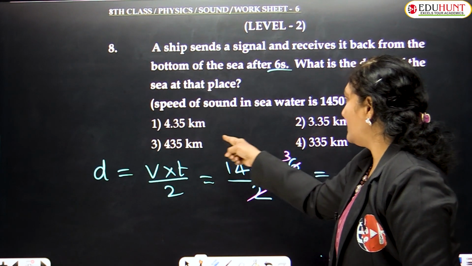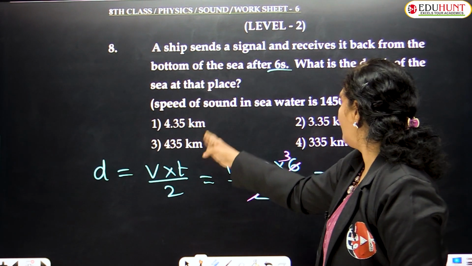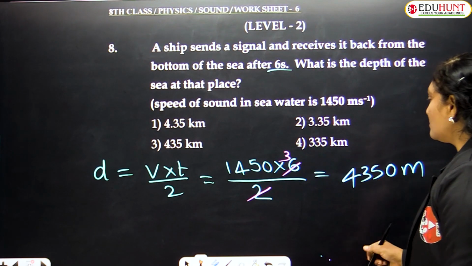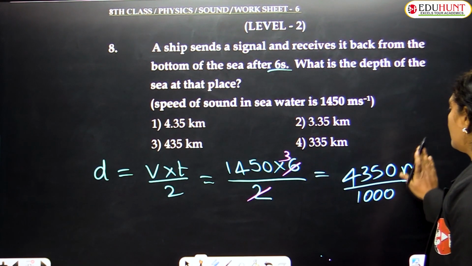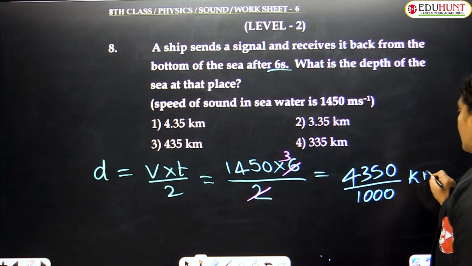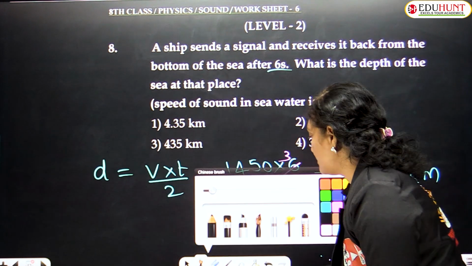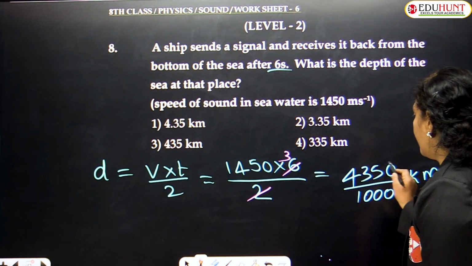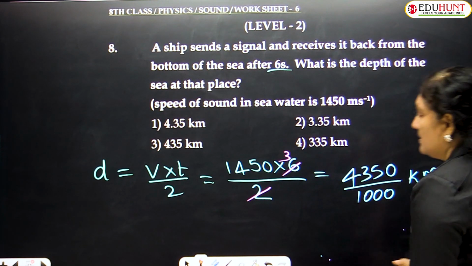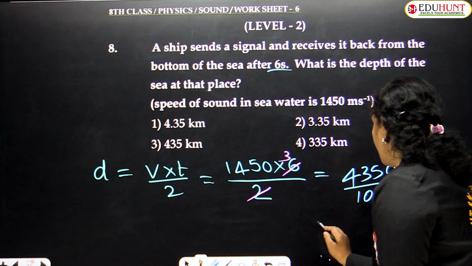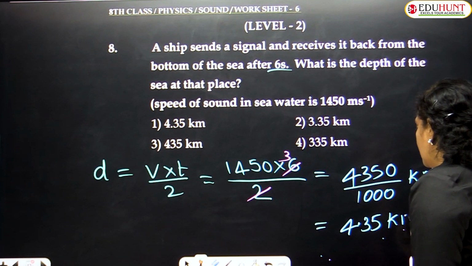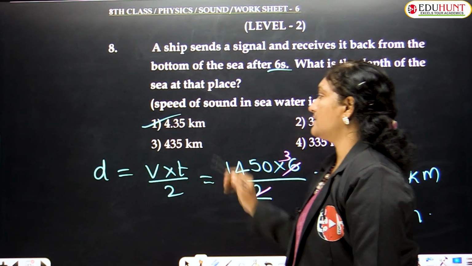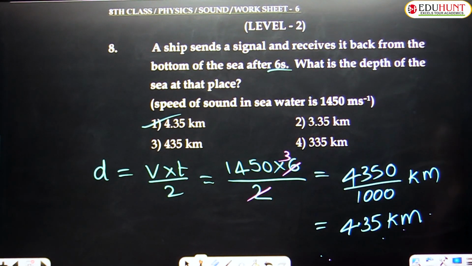But here we don't have 4350. It is given in kilometers. If you would like to convert to kilometers, you have to divide by 1000. If you divide by 1000, the decimal will be placed 3 places to the left. So hence the correct option will be 4.35 kilometers. So the correct option must be option number 1, that is 4.35 kilometers. Got it, children? First option.